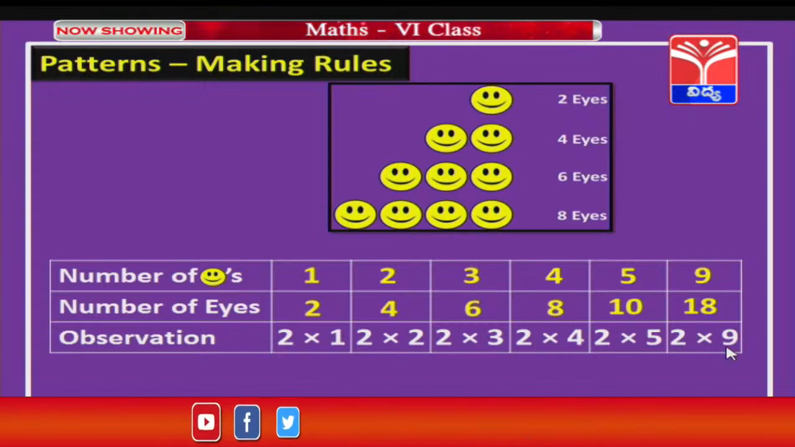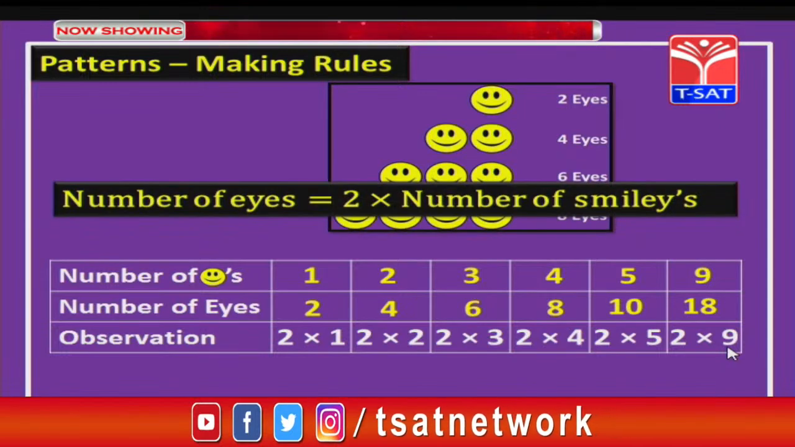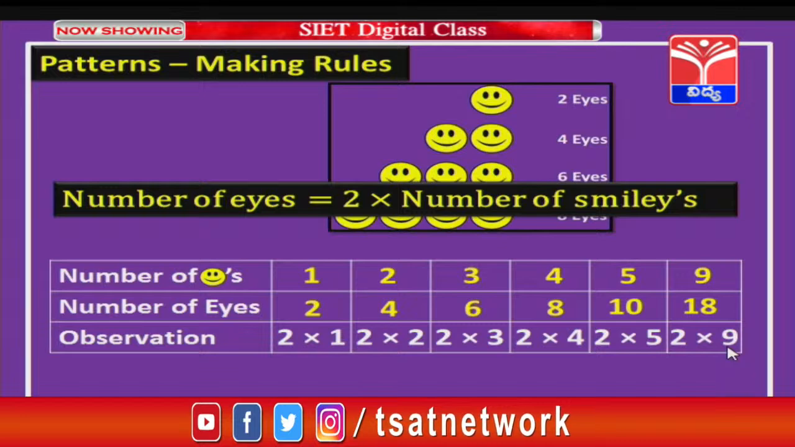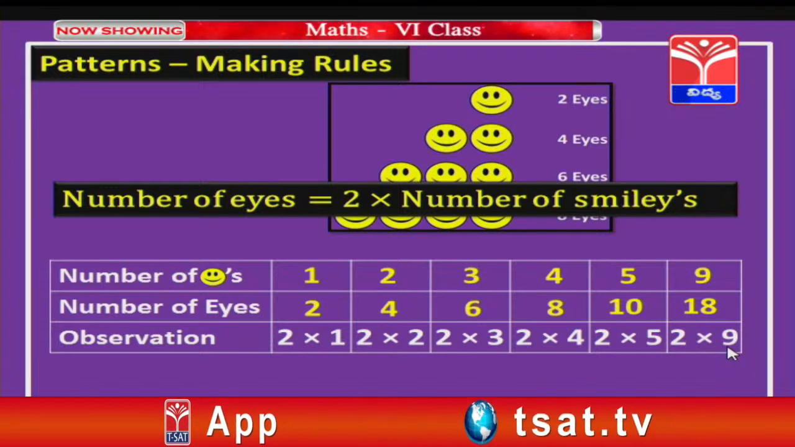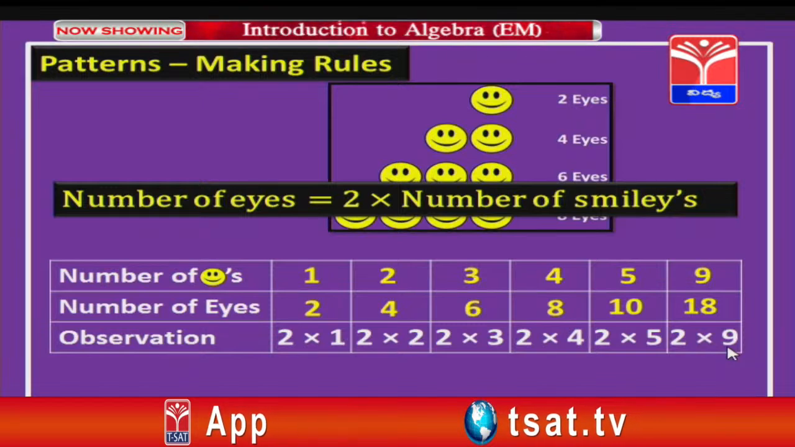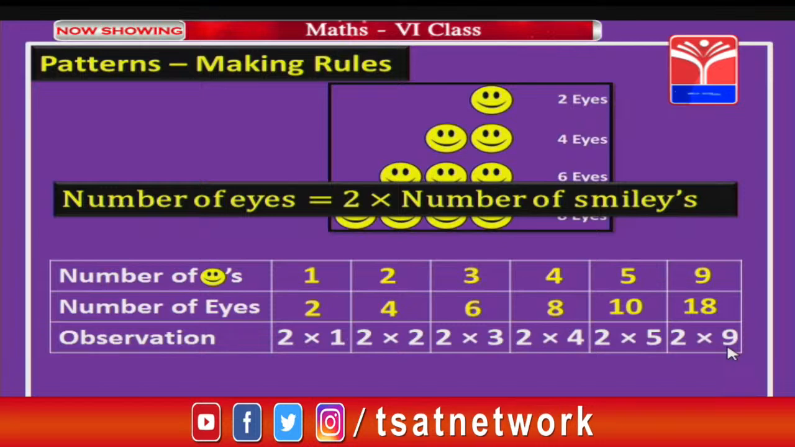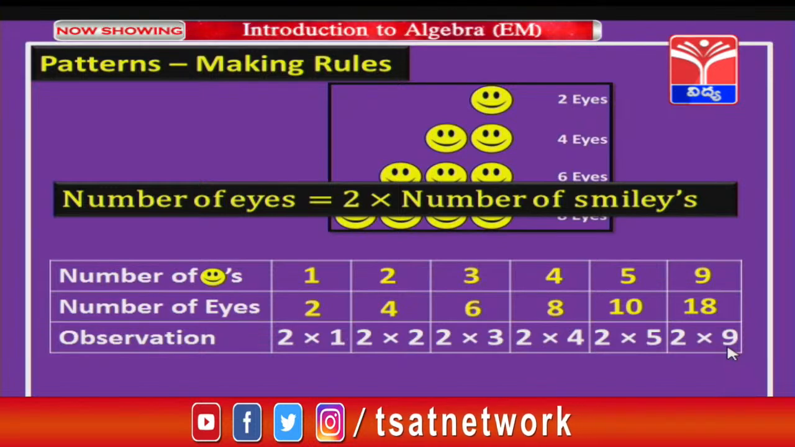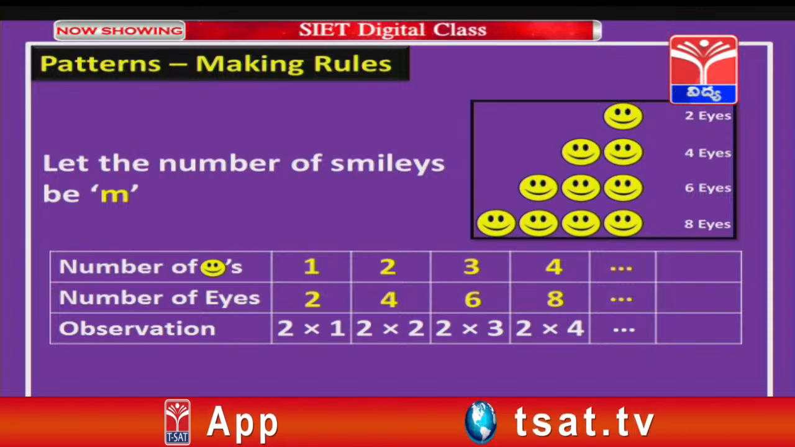So, do you observe any pattern in these, children? Yes, we notice that the total number of eyes is equal to 2 into the number of smileys. This is what we observe, right children. Now, this is called the rule of the pattern. So, number of eyes equals 2 into number of smileys is the rule of the given pattern, that is the smileys. Okay children. Let us consider the number of smileys as m.